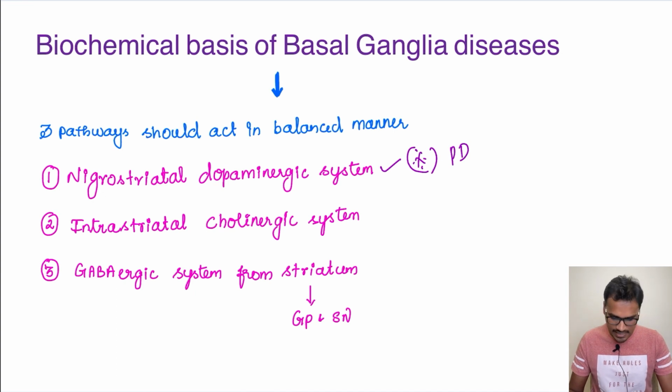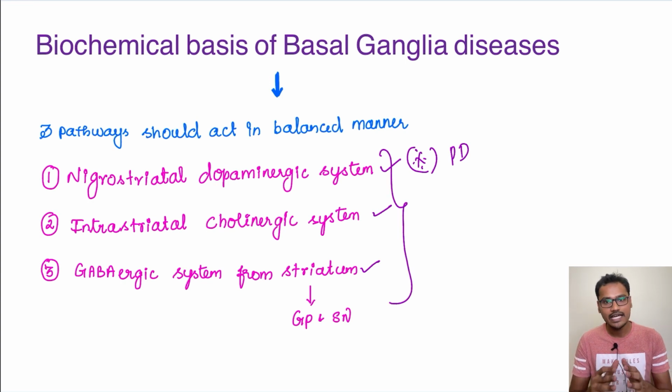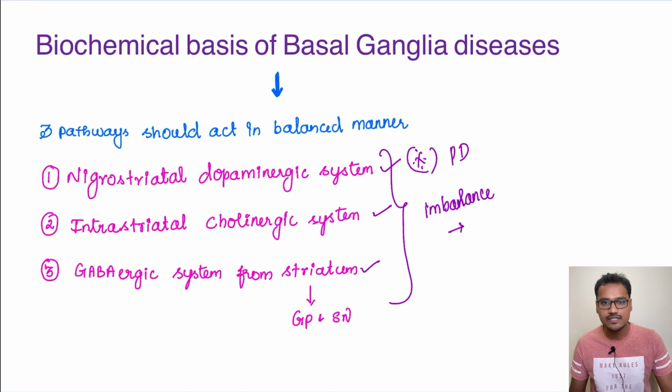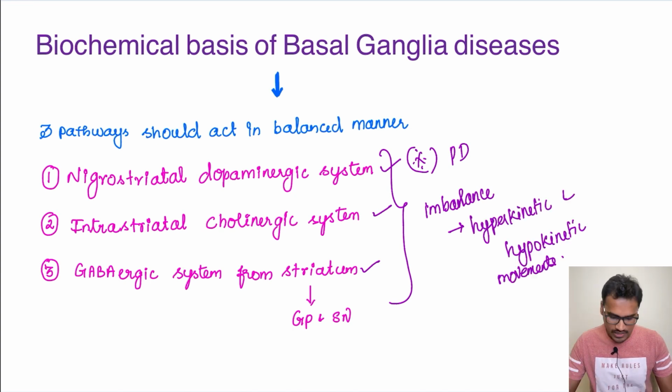Then comes the intrastriatal cholinergic system, then comes the GABAergic system from the striatum to the globus pallidus and substantia nigra. We have already discussed all these pathways, and whenever there is an imbalance in these pathways, what will happen? There will be a movement disorder. This movement disorder can be a hyperkinetic movement disorder as well as a hypokinetic movement disorder. So whenever there is imbalance, both hyperkinetic as well as hypokinetic movements will be seen. Even in the same disease, there can be hyperkinetic movements also and hypokinetic movements also.